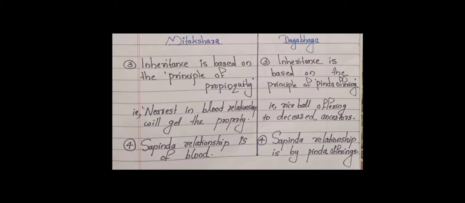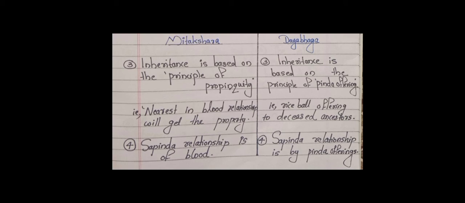Number 3, inheritance is based on the principle of propinquity in Mitakshara, that is, nearest in blood relationship will get the property. But in Dayabhaga, inheritance is based on the principle of pinda offering, that is the rice ball offering to deceased ancestors. Number 4, in Mitakshara, Sapinda relationship is of blood, whereas in Dayabhaga, Sapinda relationship is by Pinda offerings.